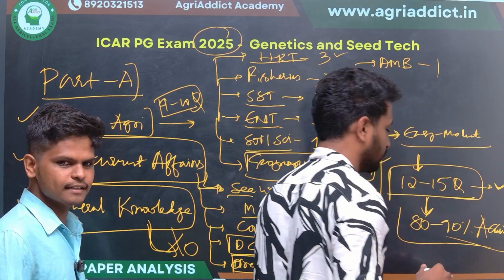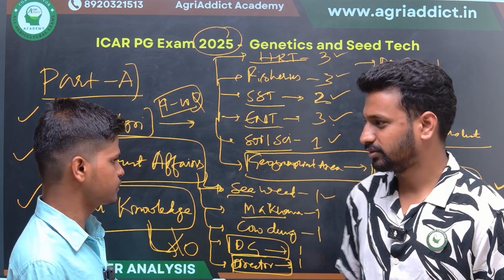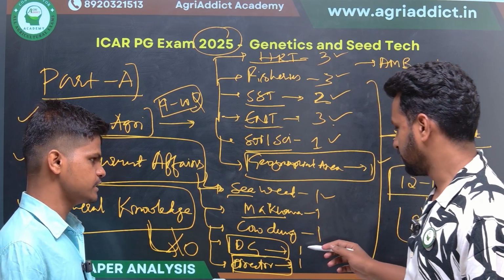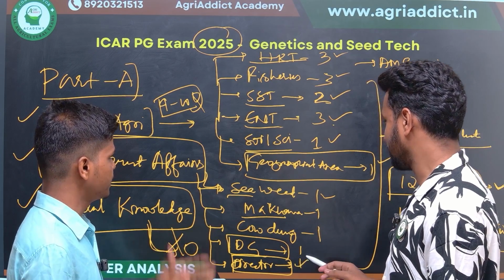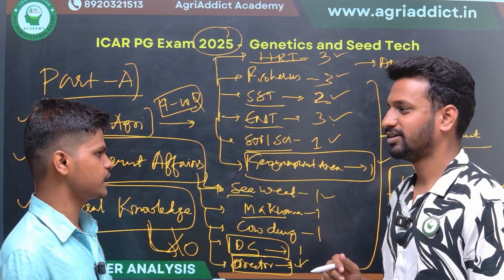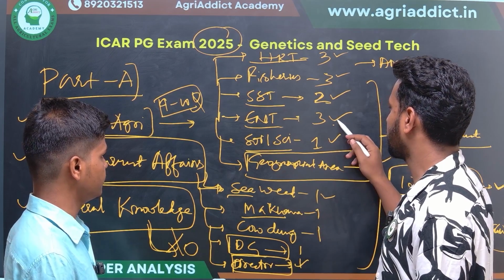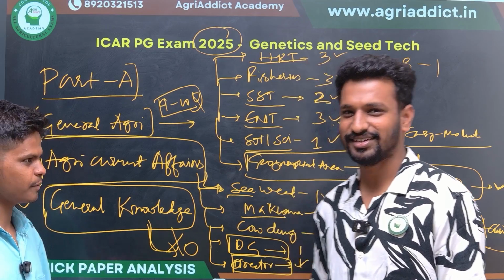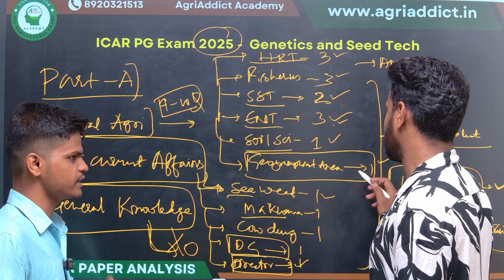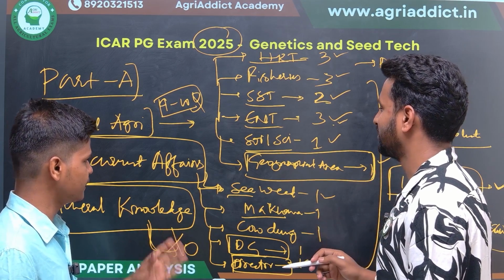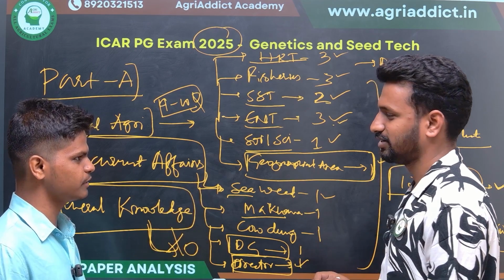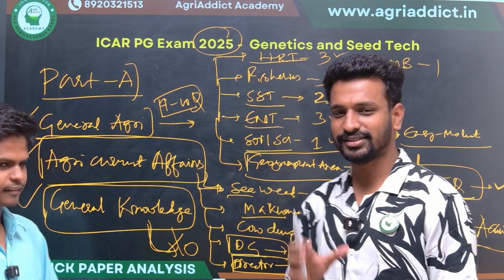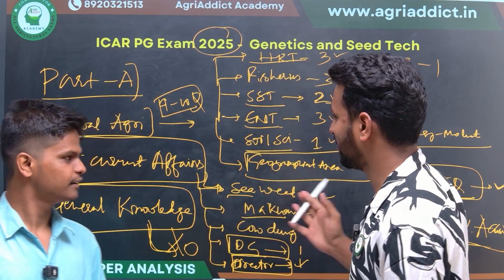Okay. I can say, sir, that most of the general agriculture questions came from the AgriAddict mock test series, like DG of ICAR, director of ICAR, and from entomology the question on which is the domesticated bee. Okay. And 2 questions from seed technology that were very easy, directly from the mock test, like which is the institute name and what is the color of the breeder seed. That came directly, and the geographical area also came. Nearly 7 to 8 questions came directly from the mock test. Okay, they were as such from the mock test that you attended. Yes, sir.